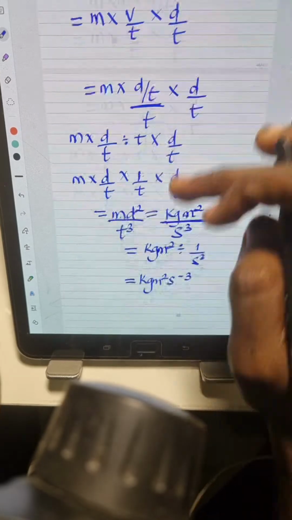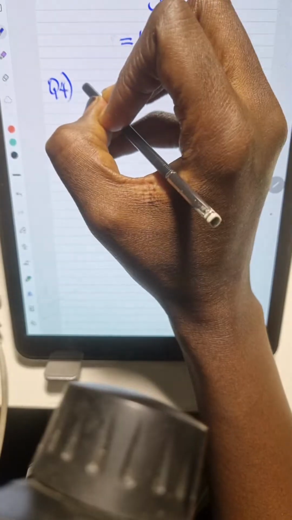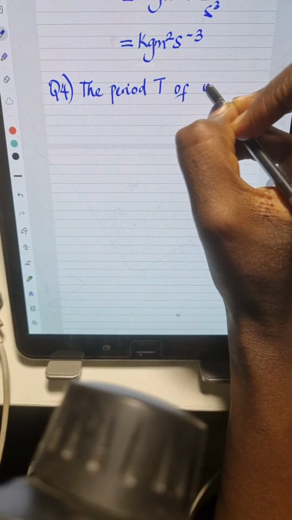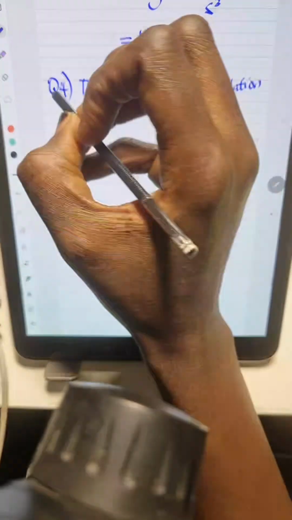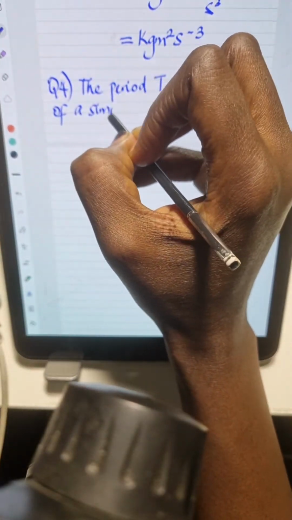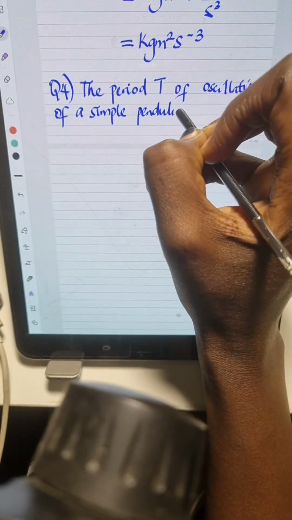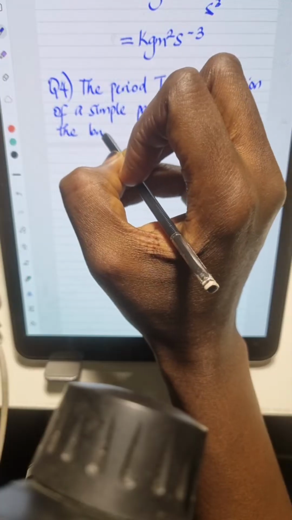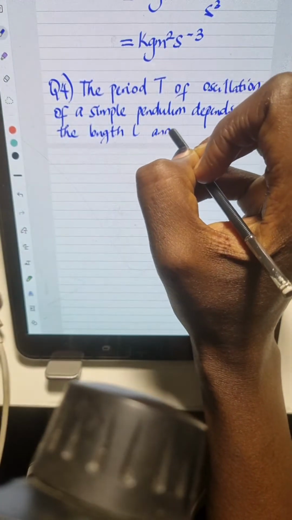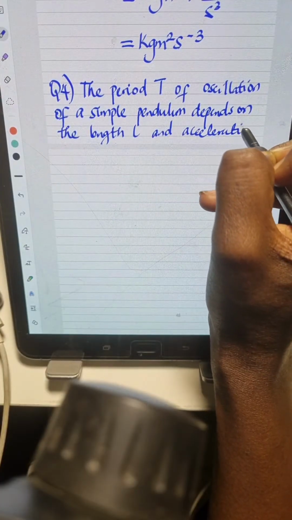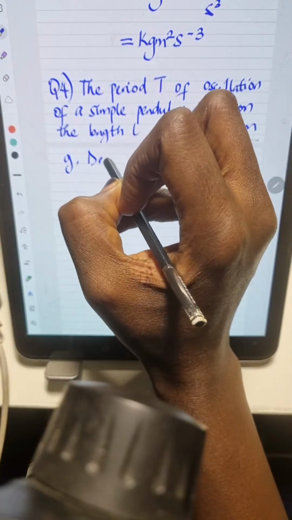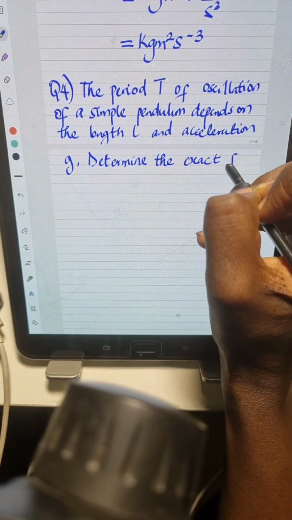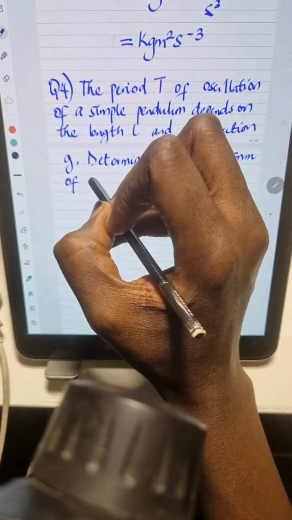So I'll be moving on to the next question, which is question 4. Question 4 says, the period T of oscillation of a simple pendulum depends on the length L and acceleration G. So we are required to determine the exact form of the dependence.